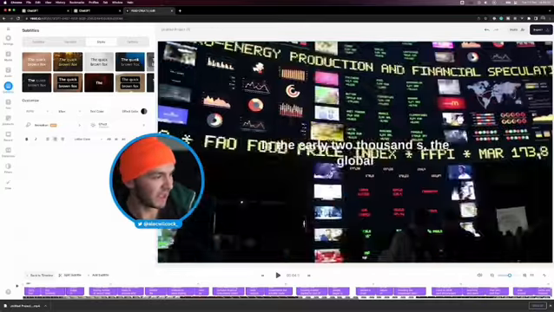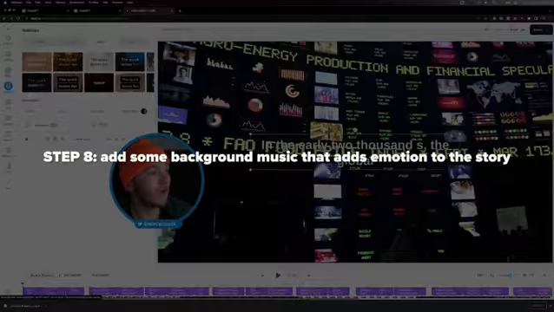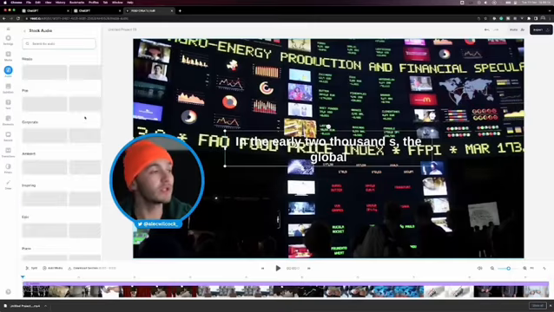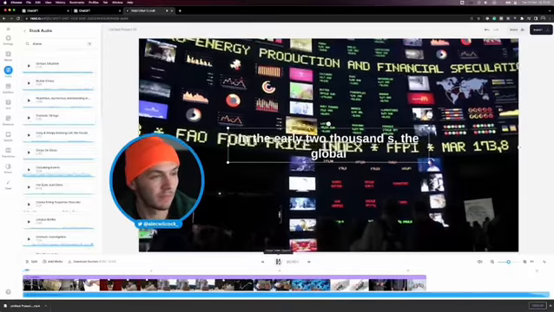And now if I play this from the beginning, actually, the next thing you want to do is go to audio, and then here you want to search for stock audio. And again, they've got a built-in library of all the audio you want, so you just want to search around and find the audio you need. Okay, I think this one could work. Let's play it.